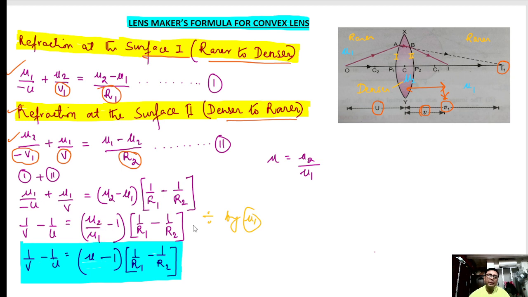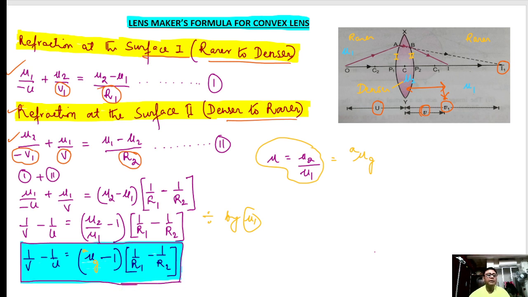Now what is mu2 by mu1? Mu2 by mu1 is the refractive index. It is actually the refractive index of the glass with respect to the air. We get this. So this is our formula of the refraction through the two surfaces. Please note, very important formula. It's a very, very important formula.